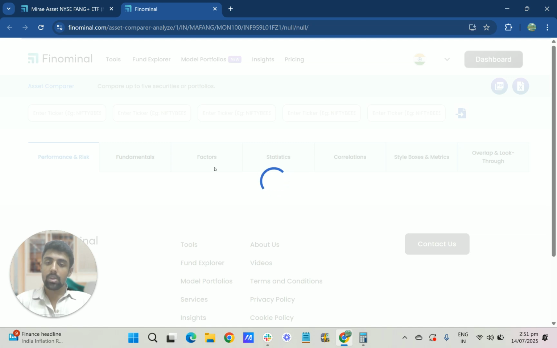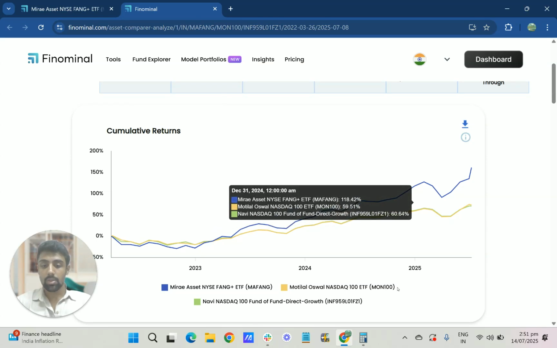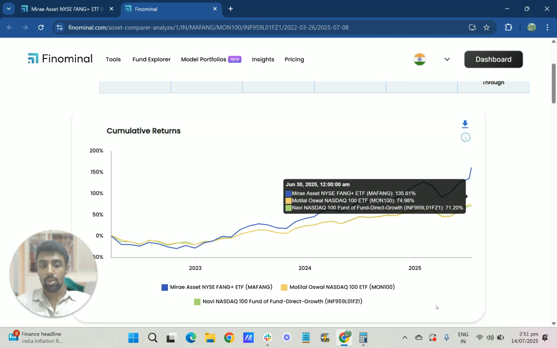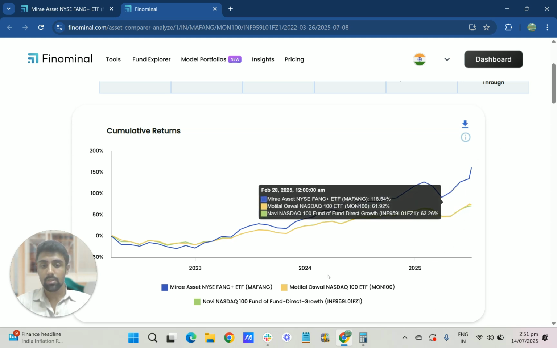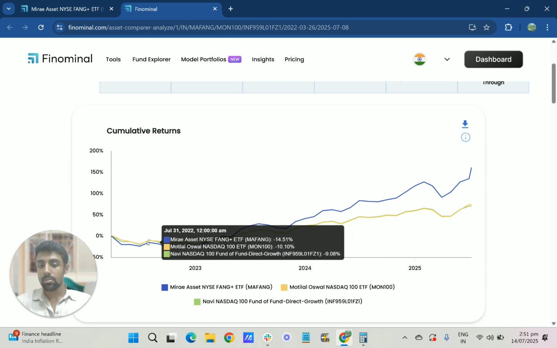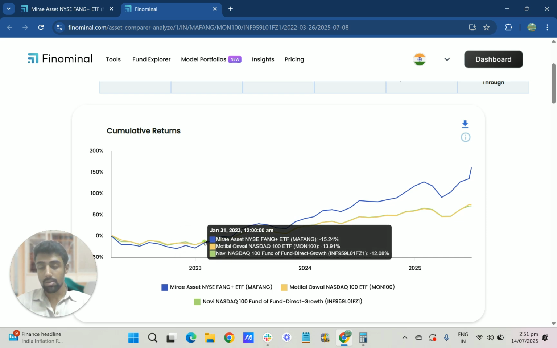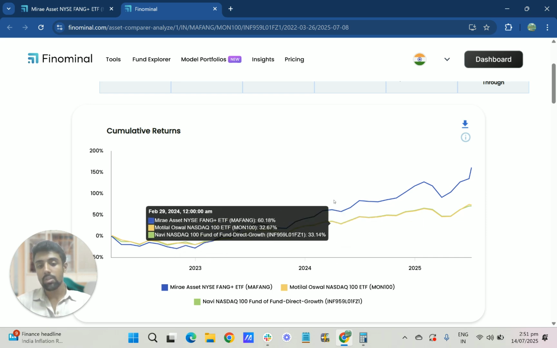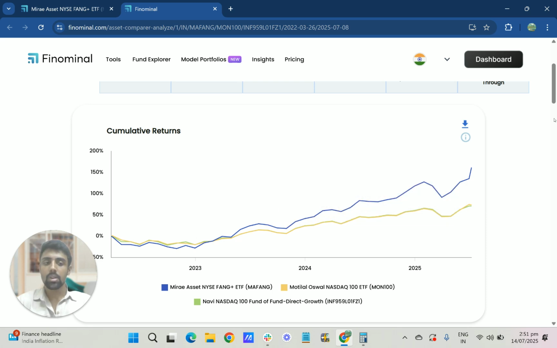So when you quickly analyze the performance of MAFANG, Mon100 as well as Navi, both these two funds, the one in yellow and green, are tracking NASDAQ 100. That's why you see similar performance there, and you can again see periods of underperformance during the COVID market and the 2022 market sell-off, and post that it has not performed well because of the bull run.